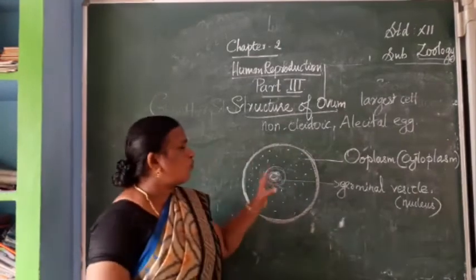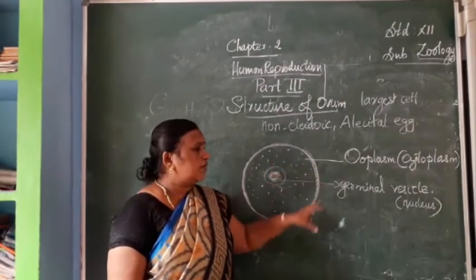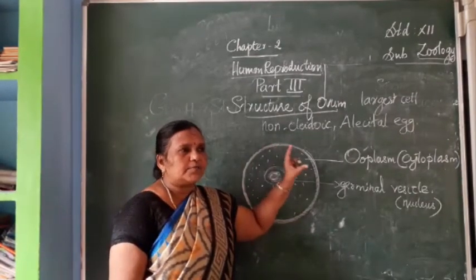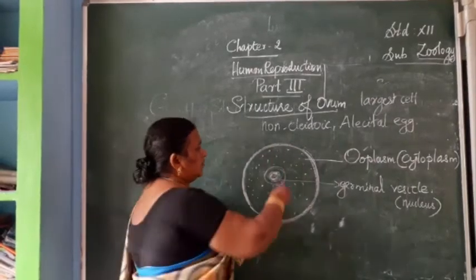This ovum is covered, not like the sperm, by three layers of membrane.